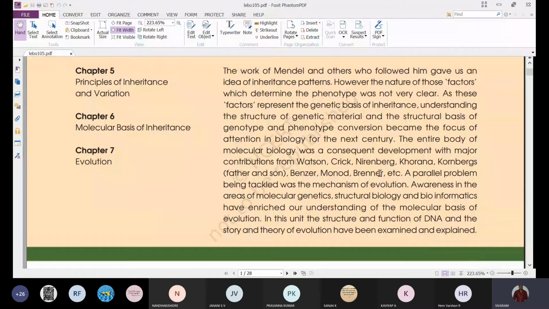And next, a parallel problem being tackled was the mechanism of evolution. So that means genetics also helped in understanding the evolution of living organisms.